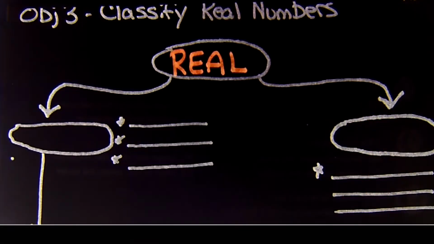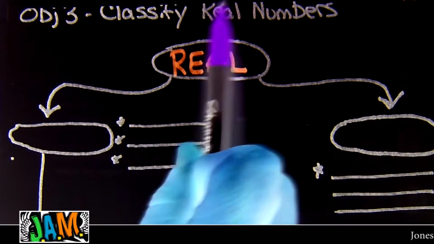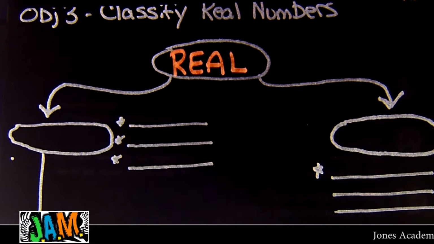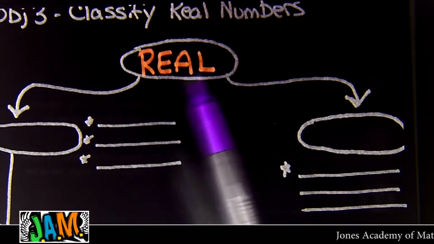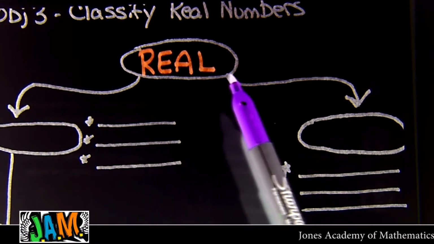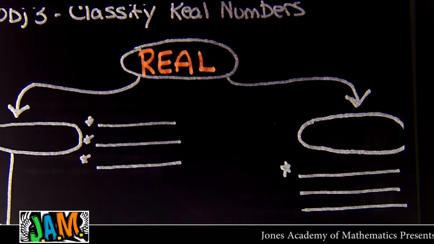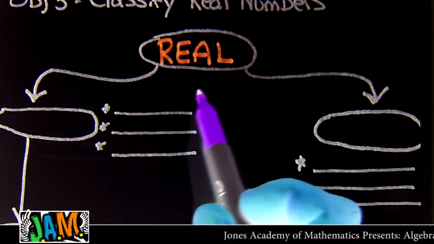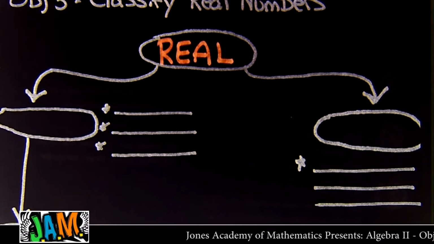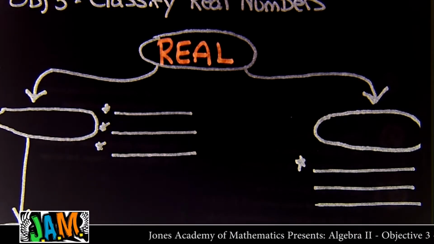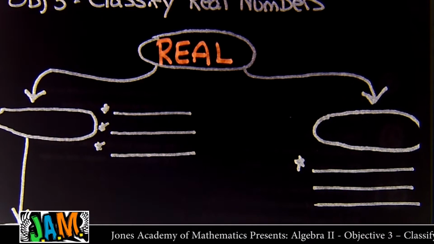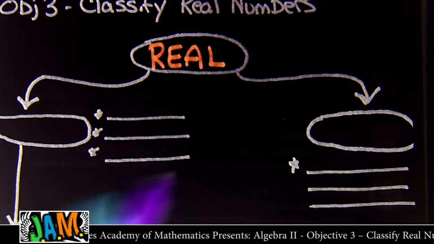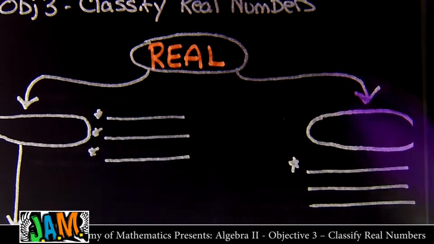About objective number 3, classifying real numbers. What real numbers are: all the numbers that you probably ever know are real, just like we talked about yesterday, all the numbers you knew are rational. Later in the year we'll talk about some numbers that are called imaginary, or complex numbers. That's kind of what Algebra 2 is about, some weird, crazy, funky stuff. But we'll start here with the real numbers.